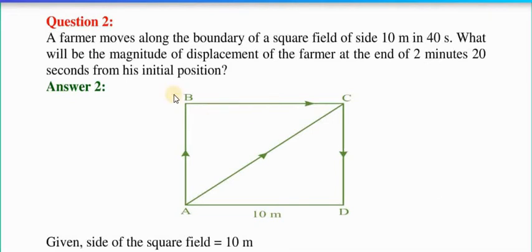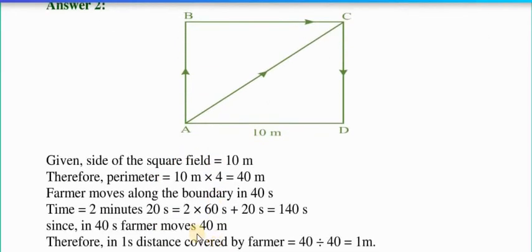Question number 2. A farmer moves along the boundary of a square field of side 10 meter in 40 seconds. What will be the magnitude of displacement of the farmer at the end of 2 minutes 20 seconds from his initial position? Here we know that for a square field all the sides are equal. The given side of the square field is 10 meter. So the perimeter of the square is 10 into 4, so 40.